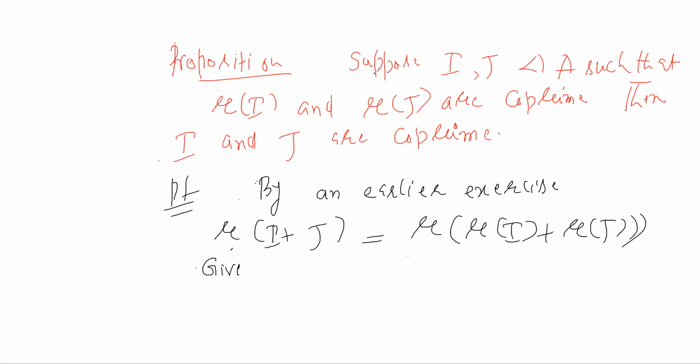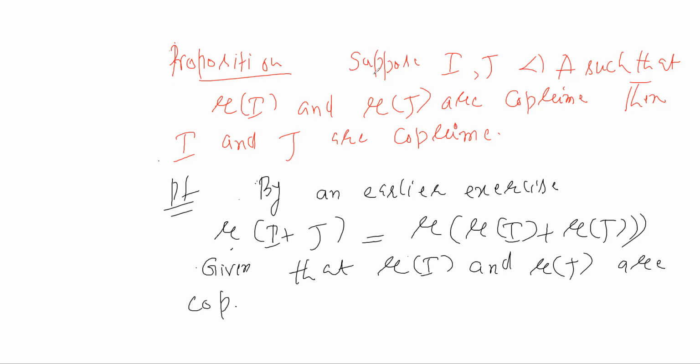So given that radical of I and radical of J are co-prime, इसका मतलब क्या हुआ? So this means radical of I plus radical of J equals A. They are co-prime, so therefore it is equal to A.